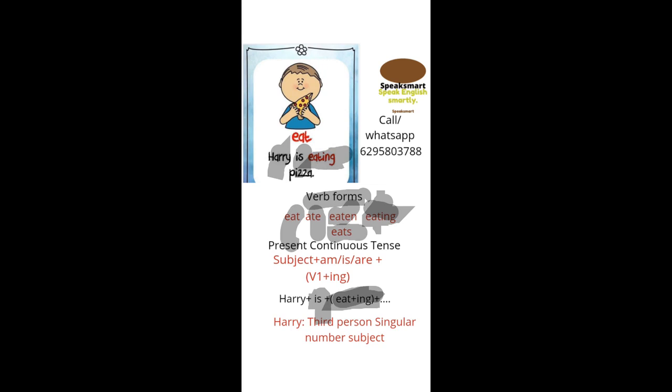So we are going for the next example. Before we go to the next example, we are continuing with present continuous tense. The present continuous tense means an action is going on in the present time, like I'm writing, I'm talking, I'm teaching.